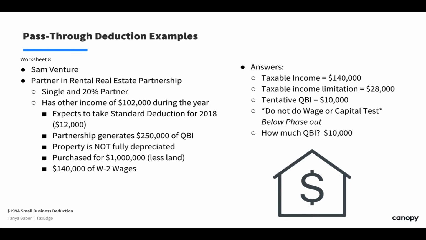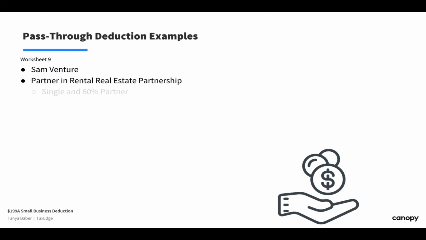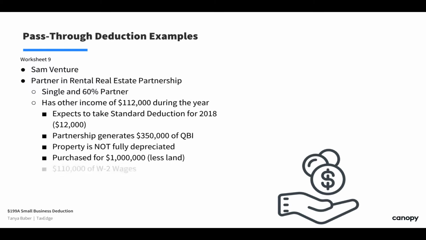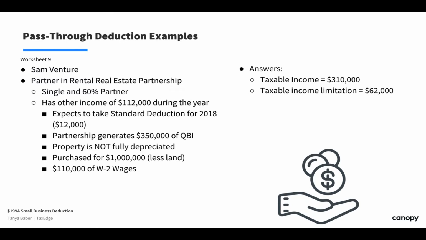As we look at Sam Venture, we're going to just change his percentage of ownership, with the same sort of fact patterns. So we're going to say maybe a little bit more income. We kind of get the idea how this works. 60% of his partnership interest. The property that he has isn't fully depreciated, $1 million of property, some wages. What happens here in this case, his taxable income is dramatically different. So now, guess what? We do have to do the whole entire calculation. So we start with the taxable income limitation. Just make sure 20% of that isn't going to throttle us too much. We're okay because the tentative QBI deduction is less, so we could potentially get it all. It just depends how the rest of this math is going to work out.